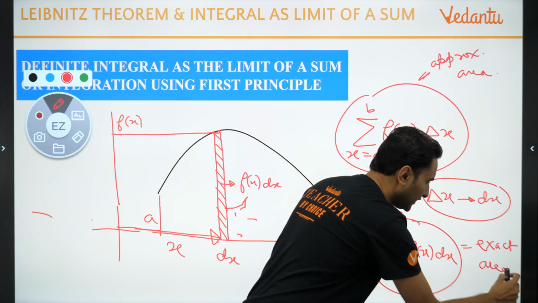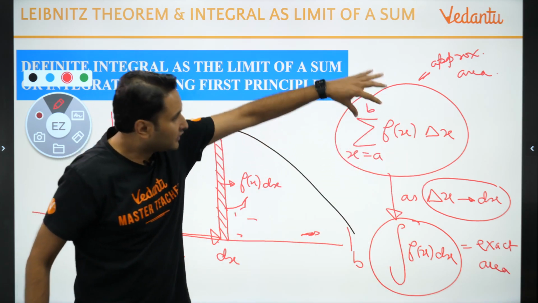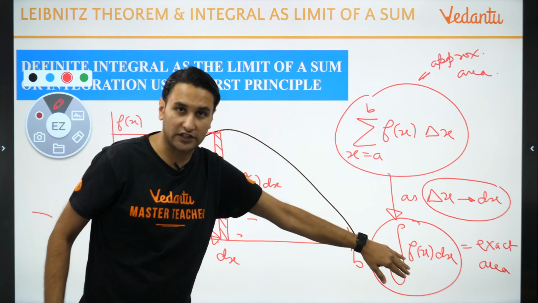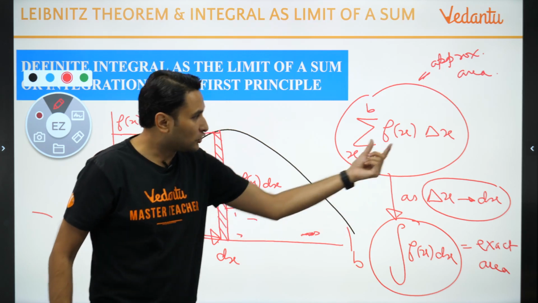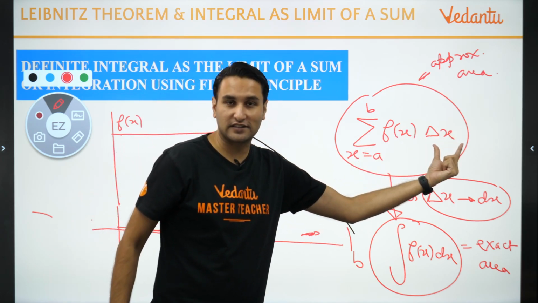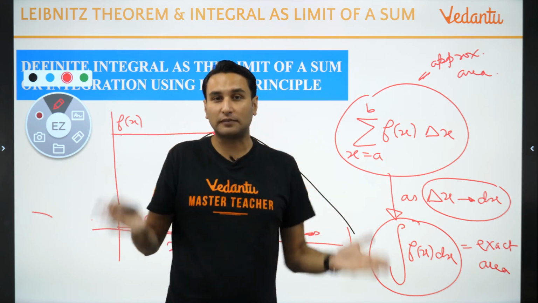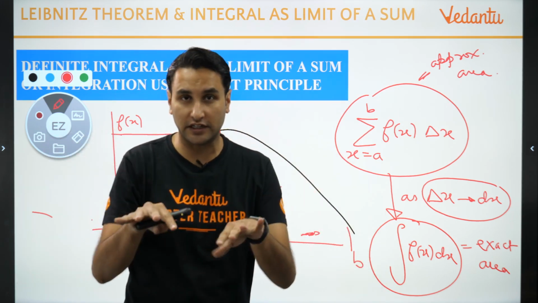This is exact area. So basically your summation converts into integration when you decrease this delta x. When delta x becomes dx, then your summation actually becomes integration.